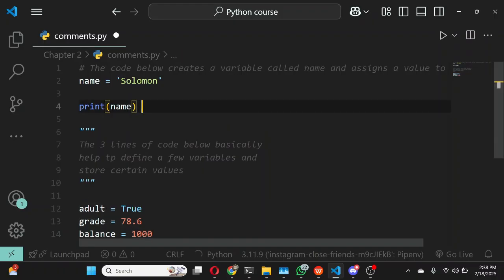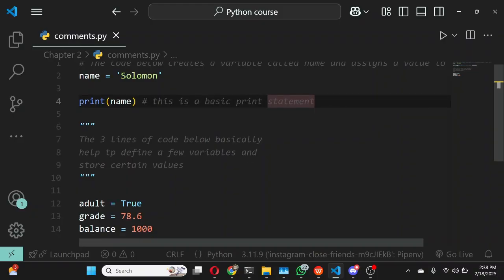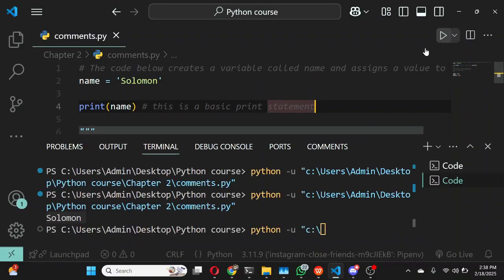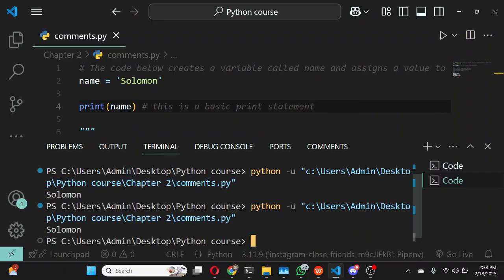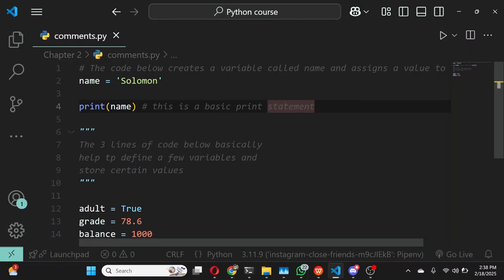It is also important to note that you can write comments right beside an expression. For example, I can write a comment beside this print statement and say this is a basic print statement. Once we run this file, Python is going to completely ignore this comment right here because it sees it as a comment. So I can simply run this program, and you'll see that Solomon gets printed out. Python completely ignored every single comment.